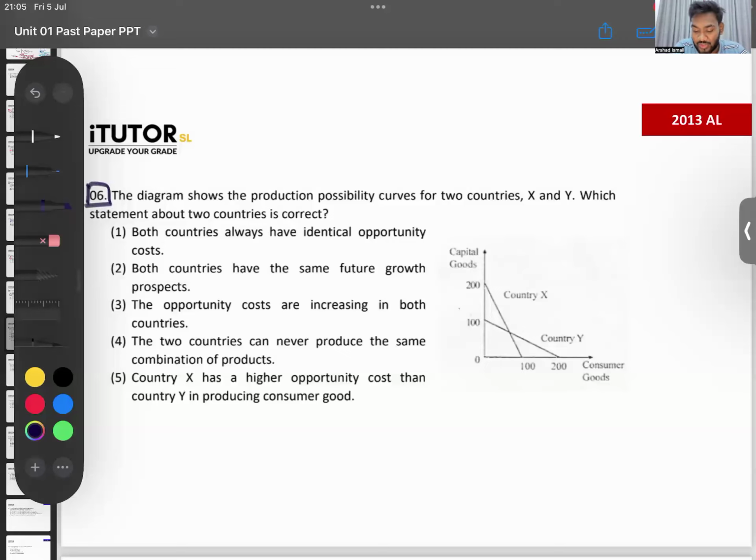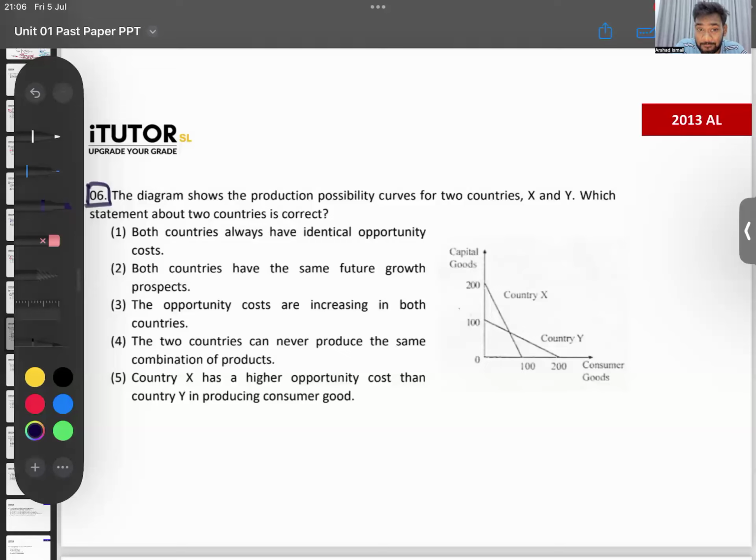The diagram shows the production possibility curves for 2 countries, X and Y. Which statement about the 2 countries is correct? This again is a good one. So there are 2 countries, country X and country Y. By looking at the PPC, can you tell me what type of opportunity cost these countries have?